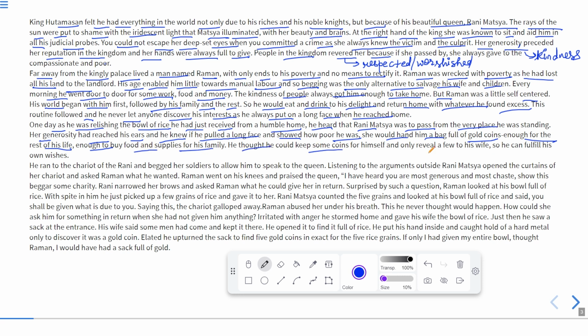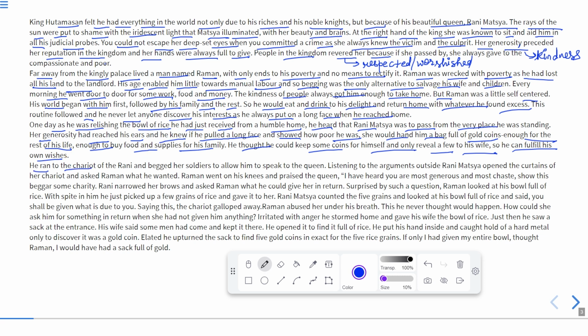He thought he could keep some coins for himself and only reveal a few to his wife. In that as well, he was being selfish. He thought he would keep the coins for himself and only show some to his wife so he could fulfill his own wishes. Just because of his selfish nature, he thought all this.